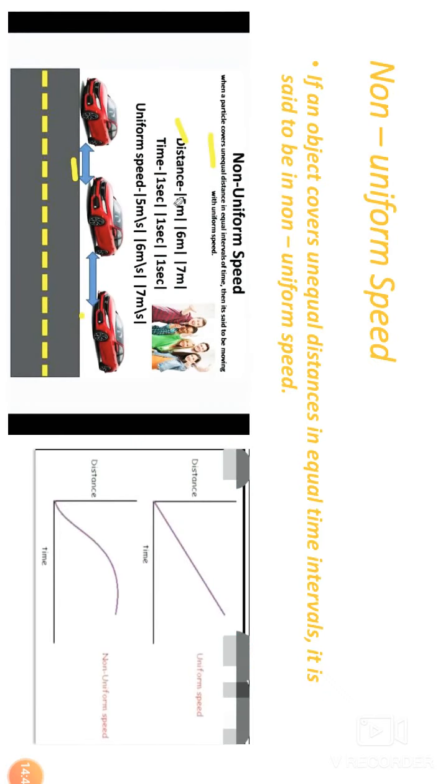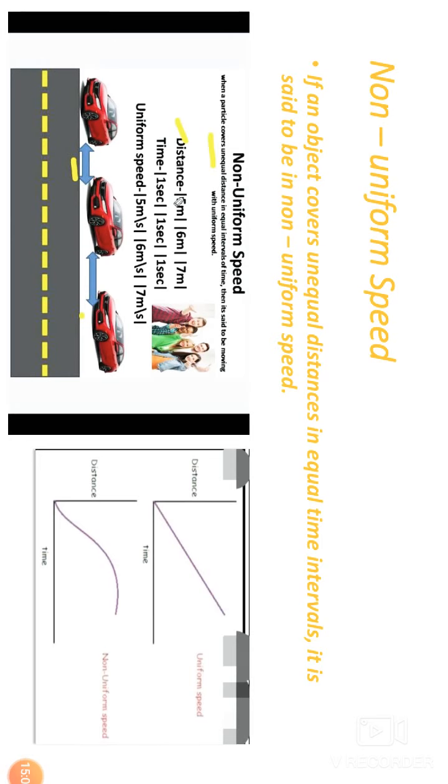Next, non-uniform speed. So it is just the opposite of uniform speed. If an object covers unequal distances in equal time intervals, it is said to be a non-uniform speed.